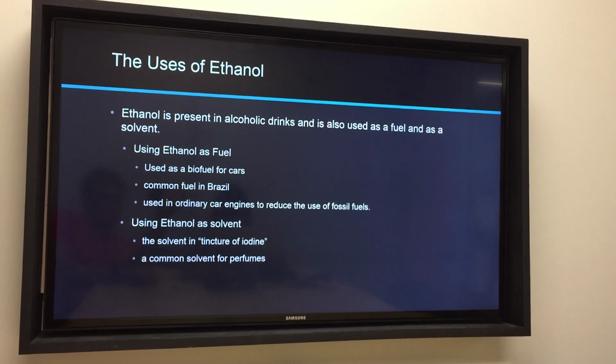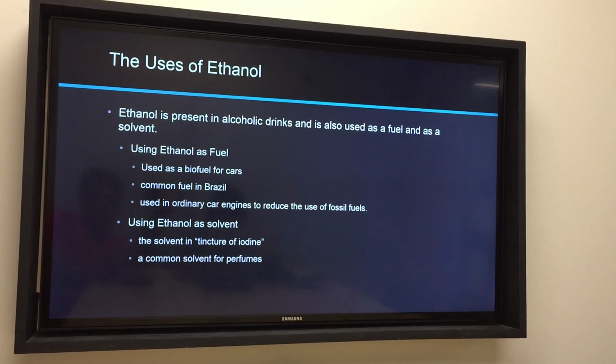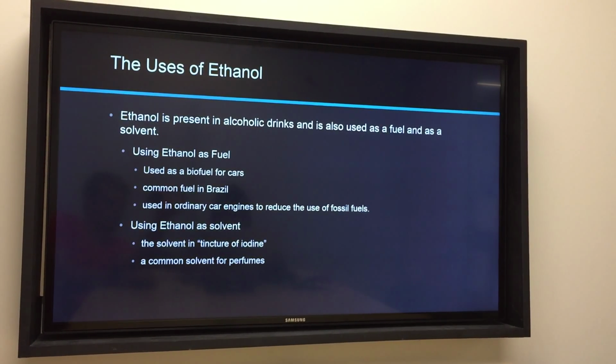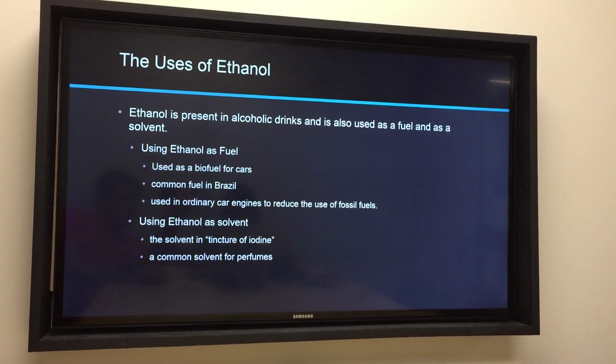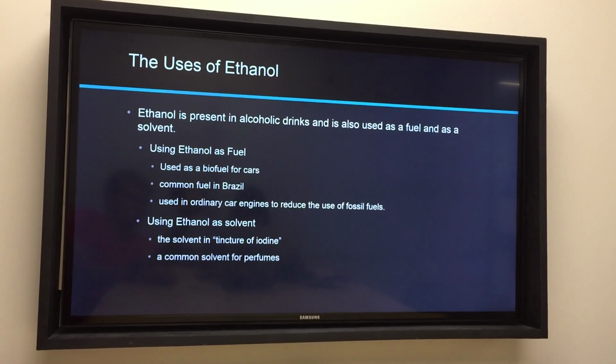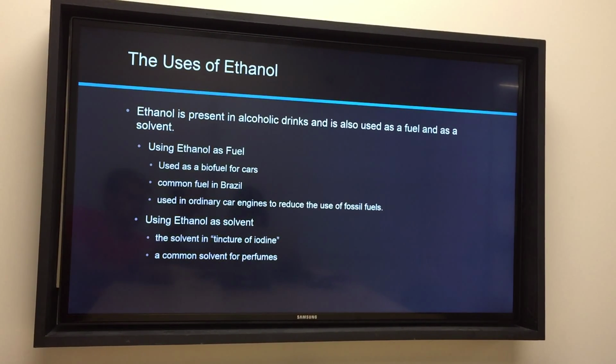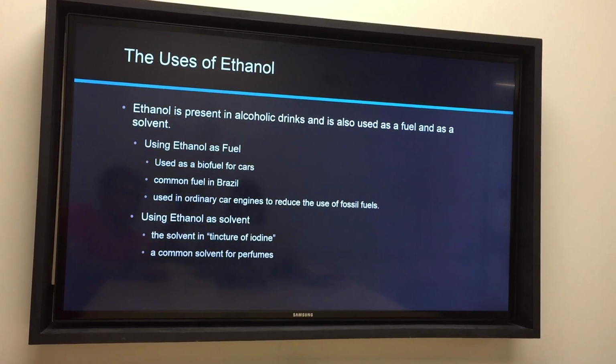Using ethanol as a solvent. Ethanol is a solvent in tincture of iodine. Iodine dissolved in ethanol was commonly used as an antiseptic. And ethanol is a common solvent for perfume.